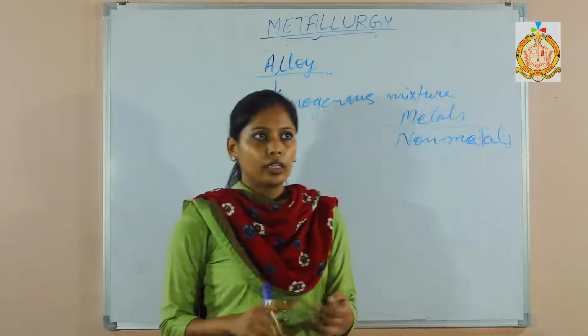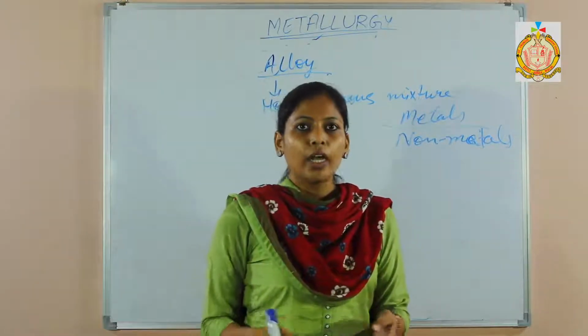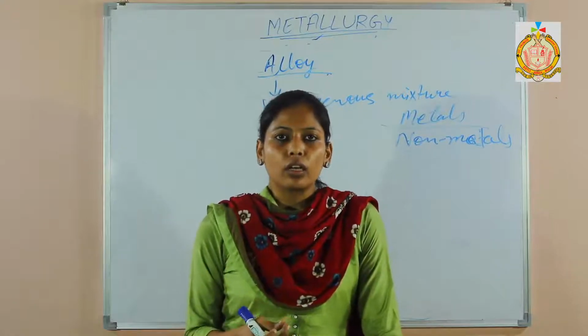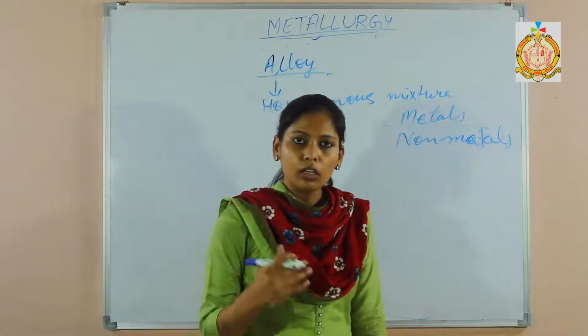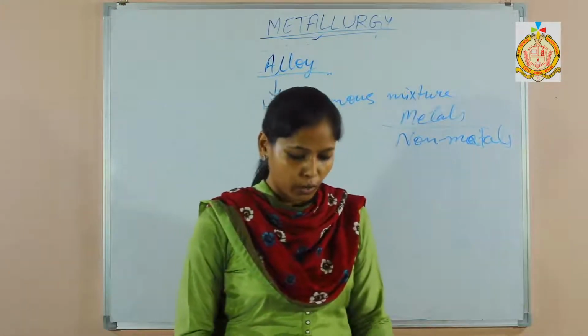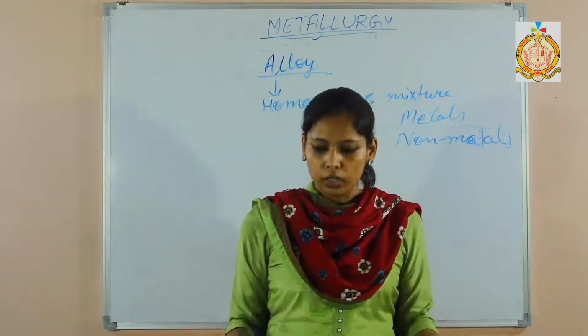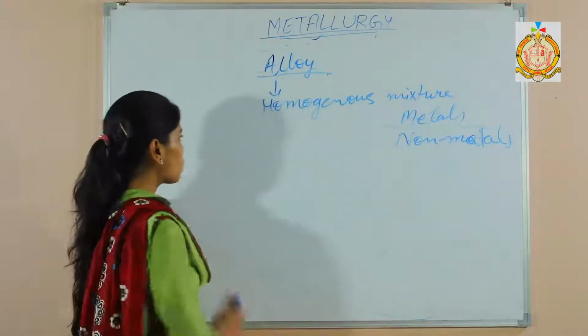An alloy can change the appearance and shape. It can decrease the melting point. It can also increase the toughness and the strength of a metal. So these are all the reasons for preparing alloys. Next, in your syllabus there are mainly 5 alloys. You have to do the composition and uses of those 5 alloys.